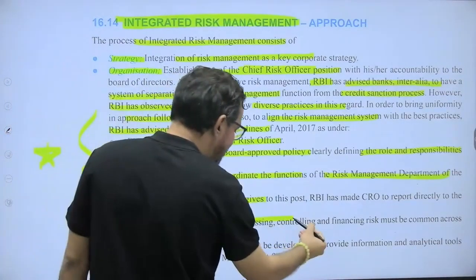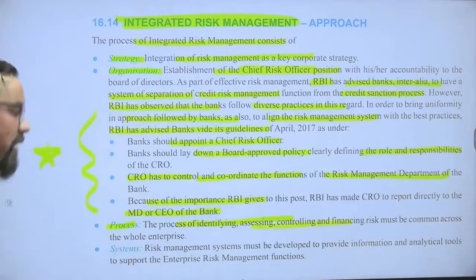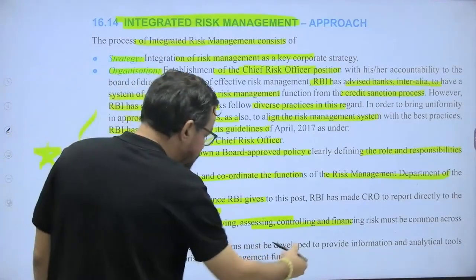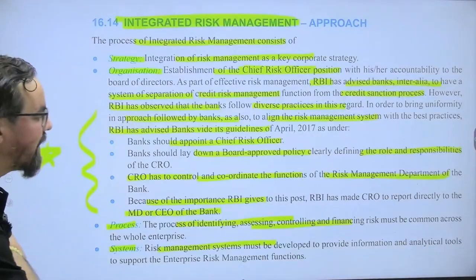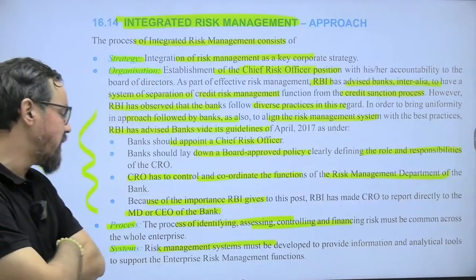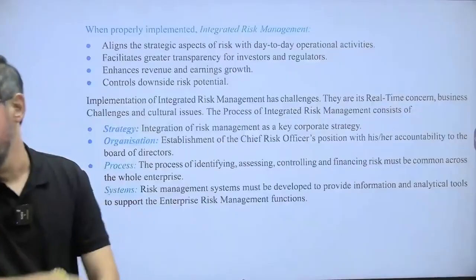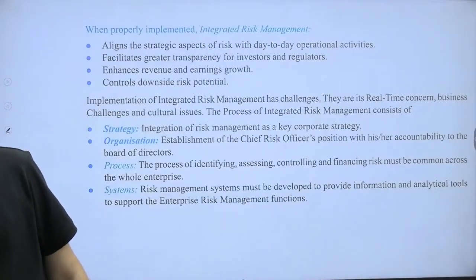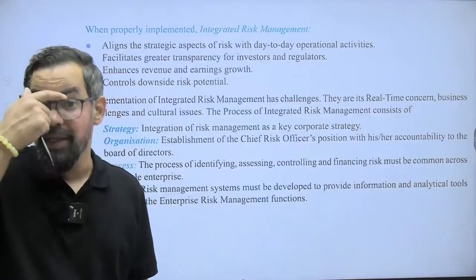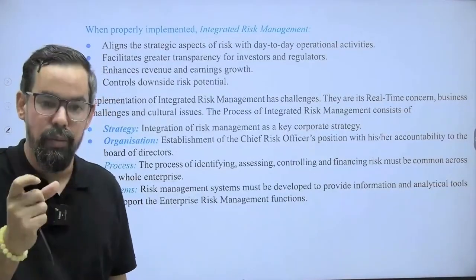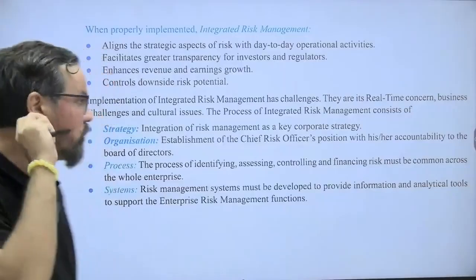The process of identifying, assessing, controlling, and financing risk must be common across the whole enterprise. A risk management system must be developed to provide information and analytical tools to support enterprise risk management functions as well. So they generally come under this particular one. Okay? The CRO has to be given overall risk related responsibility under the board of directors. As this position is very important, the reporting is directly to the MD and CEO as well.